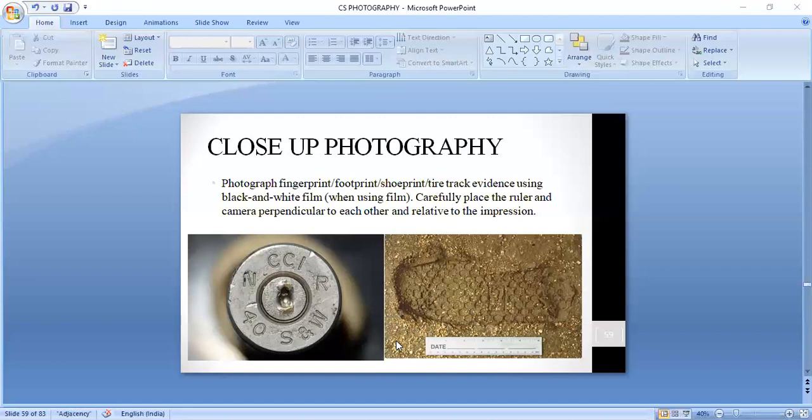Why do we use black and white film? The advantage is that we can give some additional source of light from an oblique angle.